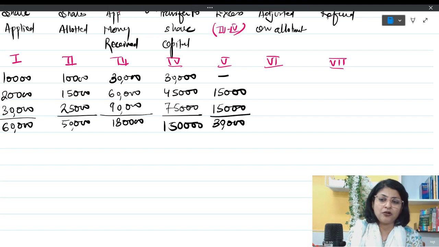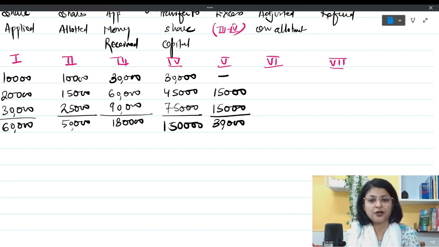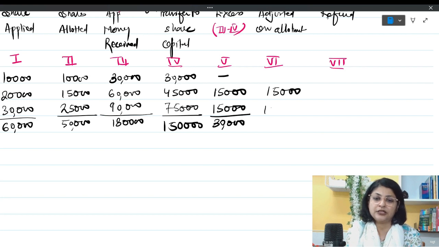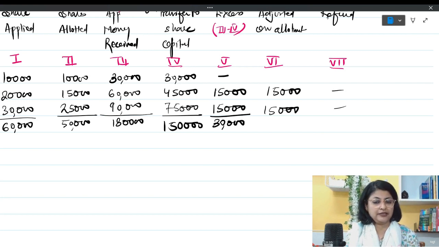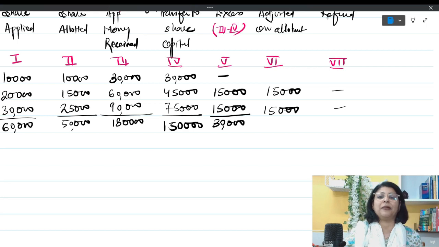Now the amount to be adjusted towards allotment is the same amount, 15,000 and 15,000. So this will be adjusted over here, and there is nothing to be refunded in this question because there is no rejection and no excess money which is to be refunded. So like this we have made the table, students.